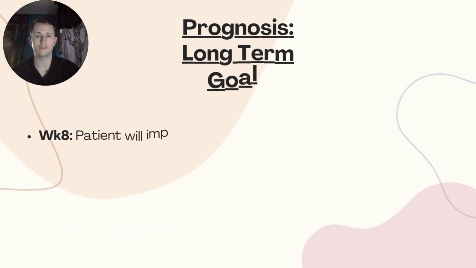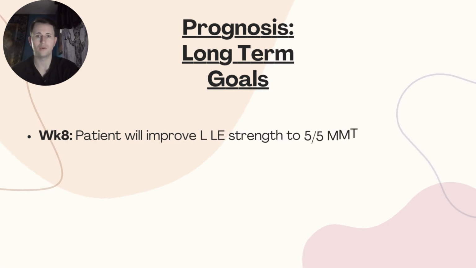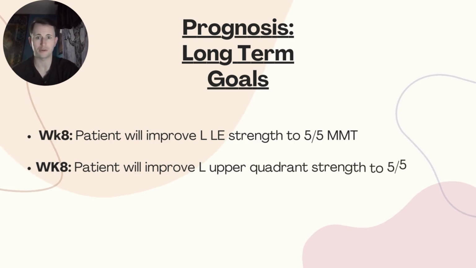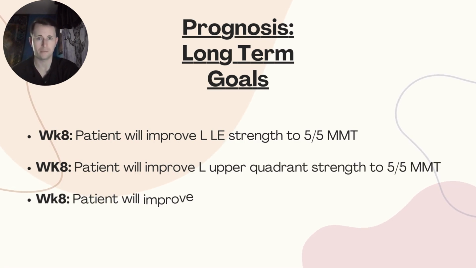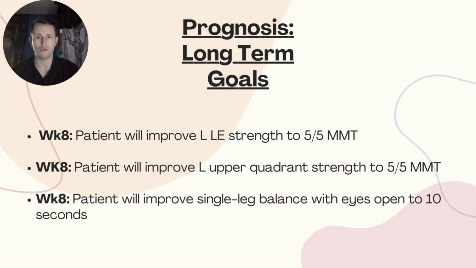Now to long-term goals. By 2 months in, we wanted to see the patient improve their left-sided strength on both the upper extremity and lower extremity by having normal manual muscle test scores on each. Also, we wanted to see an increase in balance by improving their single leg balance with their eyes closed to 10 seconds.